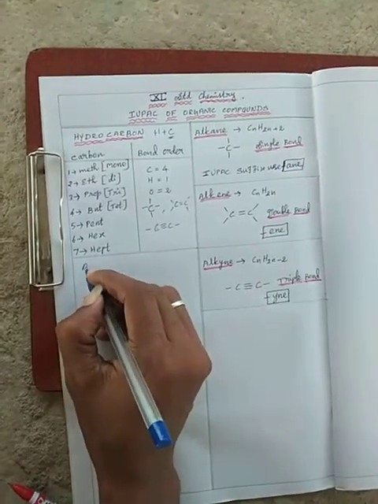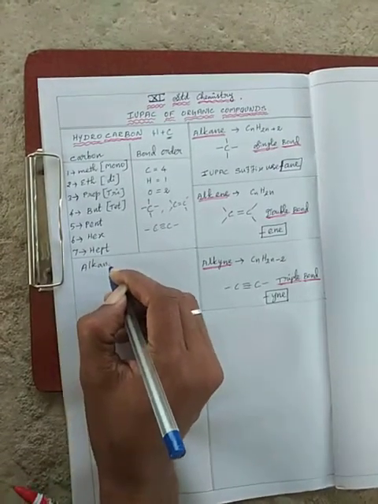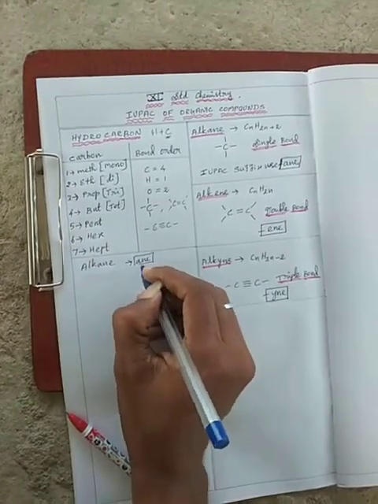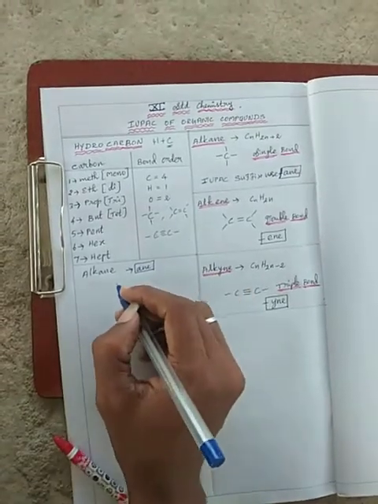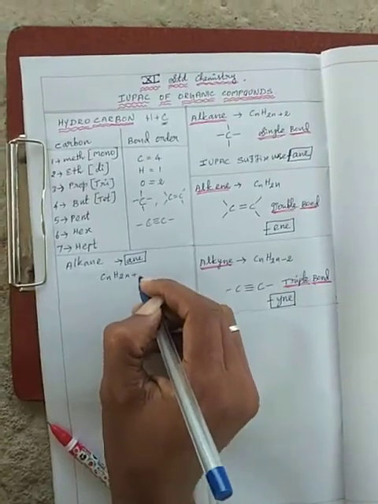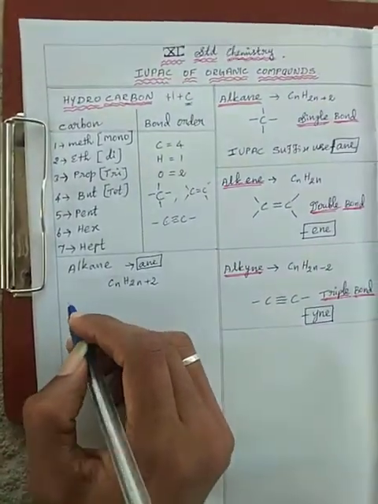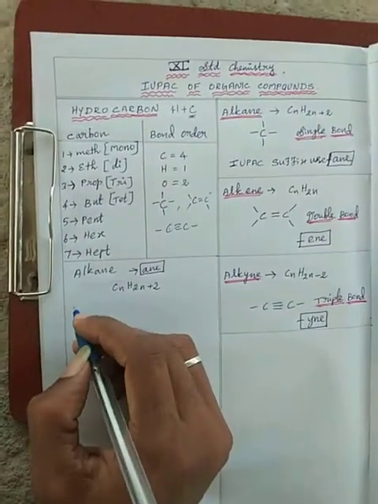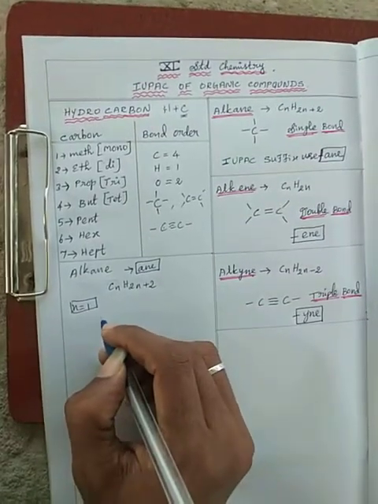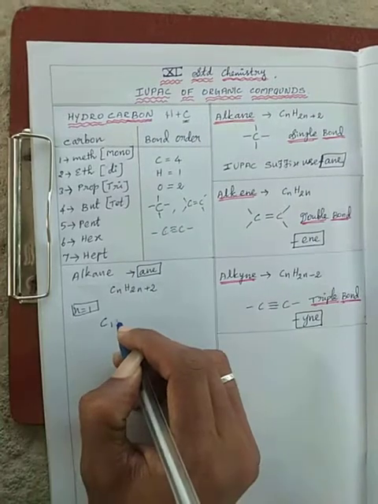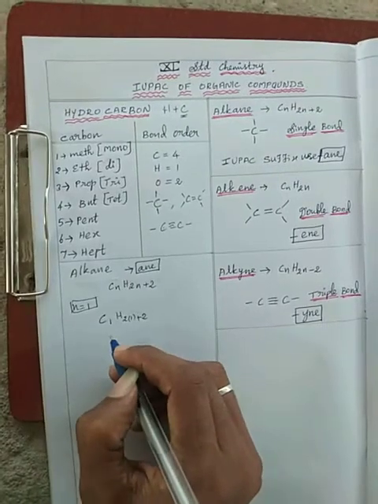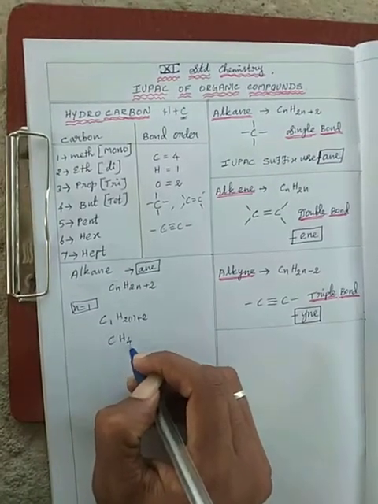First, alkane. The short formula, with suffix ane, is CnH2n+2. Applying n equal to 1: the formula is C1 H(2 into 1 plus 2), so 2 plus 2 gives carbon 1, hydrogen 4.